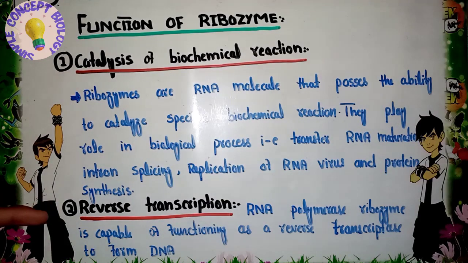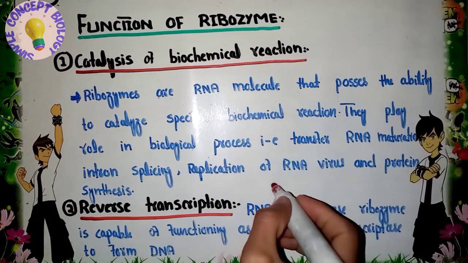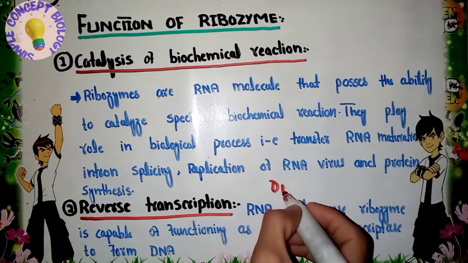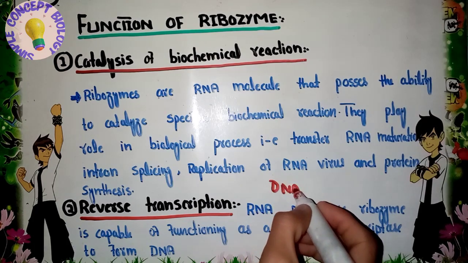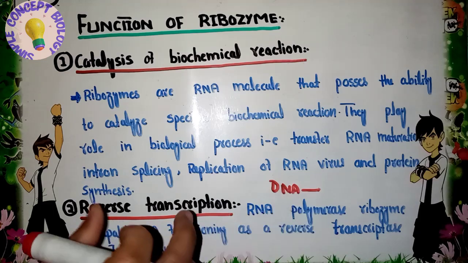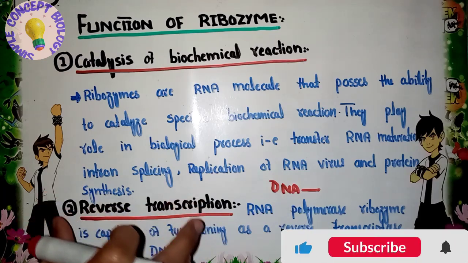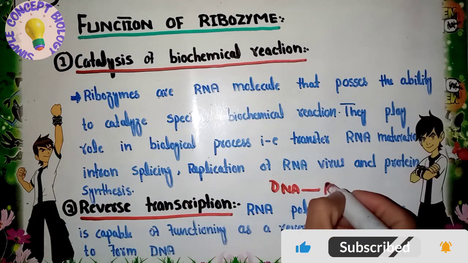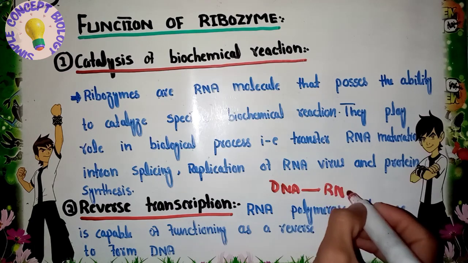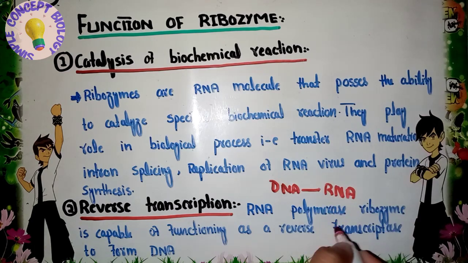The next function of the ribozyme is reverse transcription. As we know, transcription is the formation of RNA from the DNA. This process is called transcription. But we have ribozyme that has the function of reverse transcription. Now what is reverse transcription?